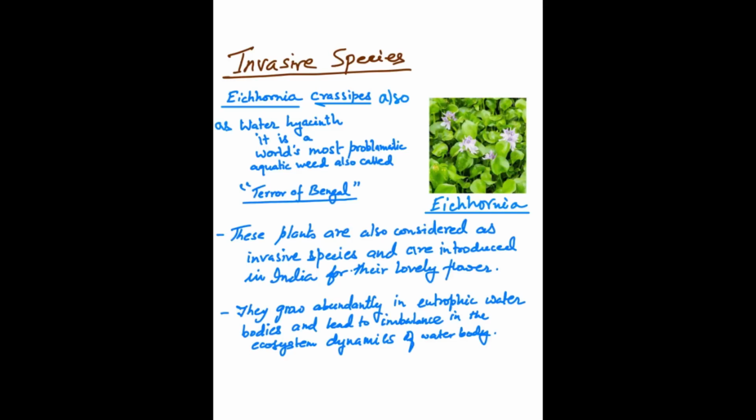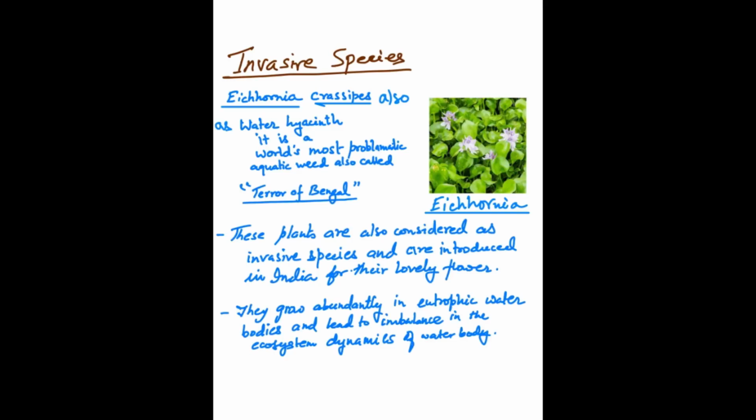This plant was introduced from outside the country into India for this beautiful flower, but it was an invasive species. You will learn more about invasive species in other classes of your ecology. In brief, invasive species are plants which outgrow in number and then occupy the whole of the land for themselves.